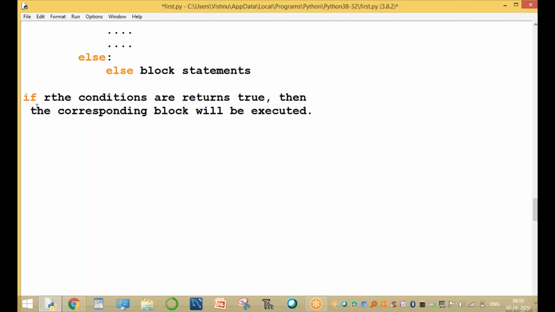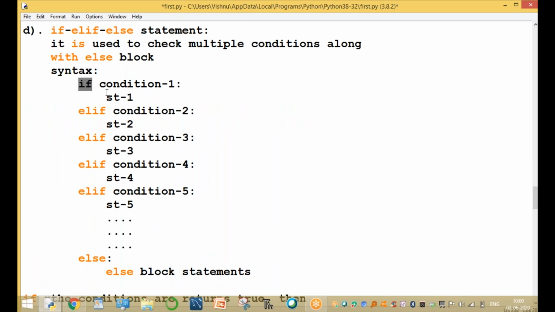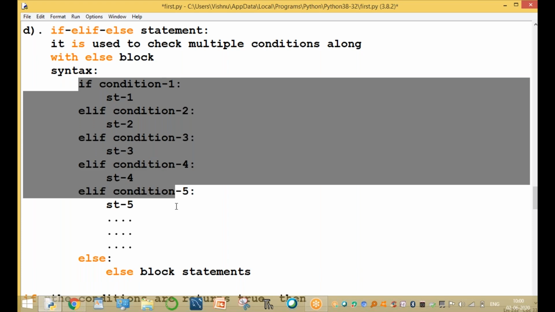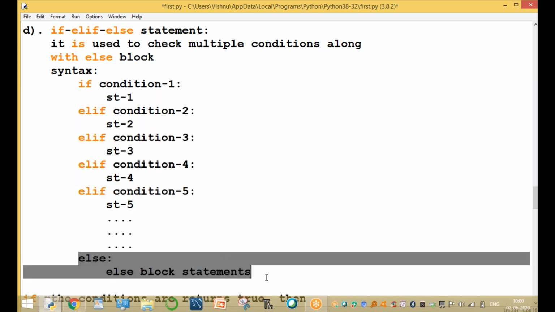If all the above conditions are false, then the else block will be executed. This is very important. This is the if elif else. If a condition returns true, this is executed and the remaining are not executed. For example, if all the above conditions return false, then the else block will be executed.